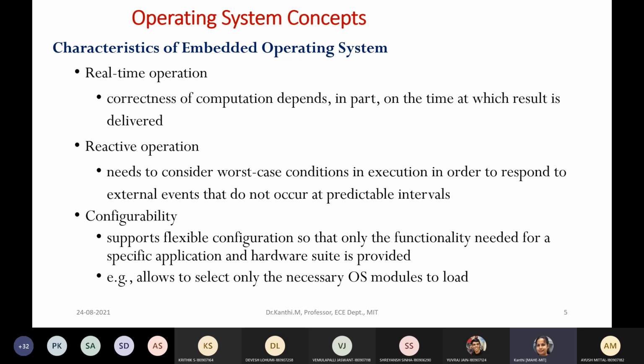Whatever operating system we design, it should have the feature of adding or deleting something so that I can use it for a particular system. So you can load or unload specific modules. There is support for modularity in the operating system.